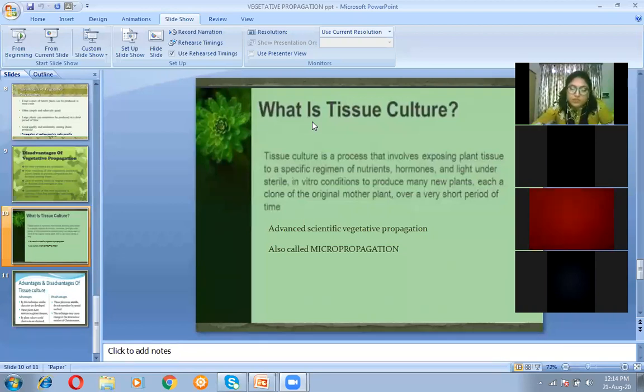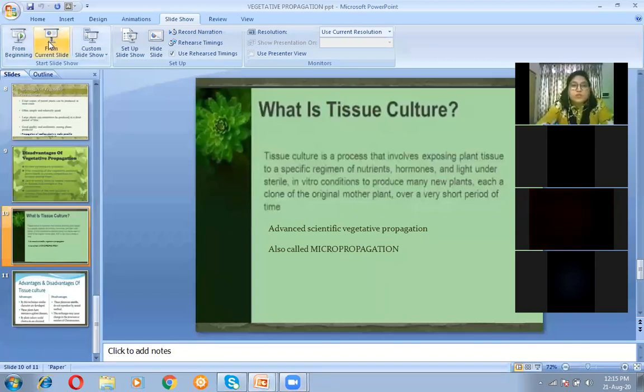So the methods which we have studied are also methods of vegetative propagation. But if anybody asks which is the advanced method of vegetative propagation, then you will say tissue culture is the advanced scientific vegetative propagation method, and it is also called micro propagation. Micro means very small pieces you are taking from the mother plant, and then you are growing the new plants from those small tissues. And how it is done, the process.